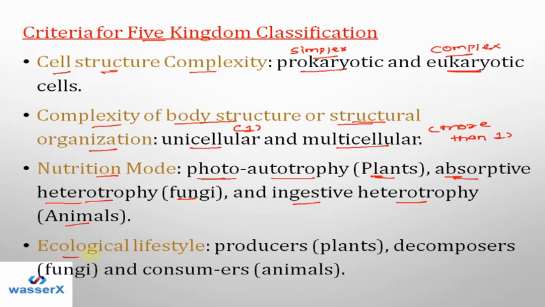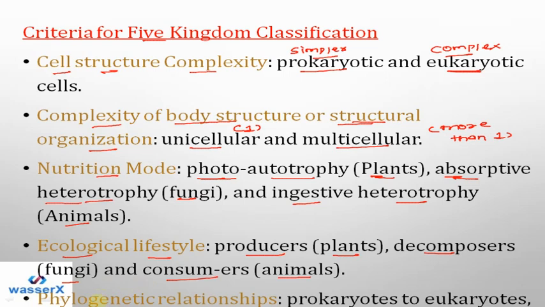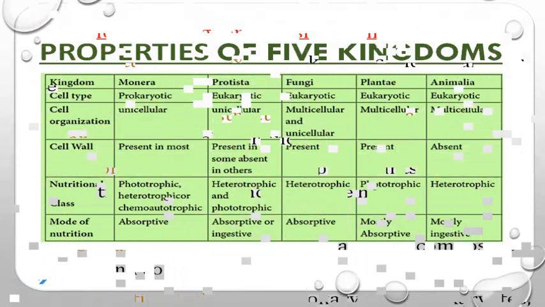And then ecological lifestyle, that is, how the organisms are living in their ecological habitats. So there are producers, plants; decomposers like fungi; and consumers, which are called animals. So depending on how they live and what they eat, they are classified. And last is their phylogenetic relationships. That means either they are prokaryotes or they are eukaryotes. So these are the different criteria that were used to make the 5 kingdom classification.